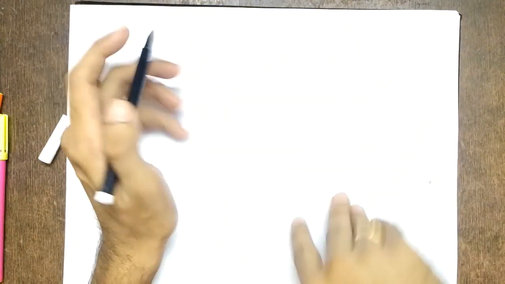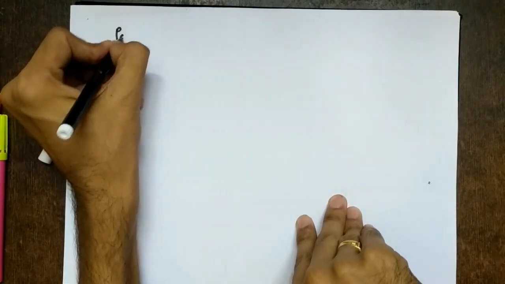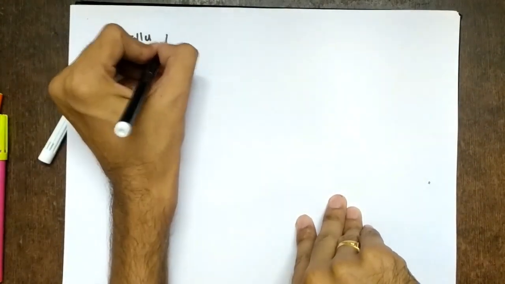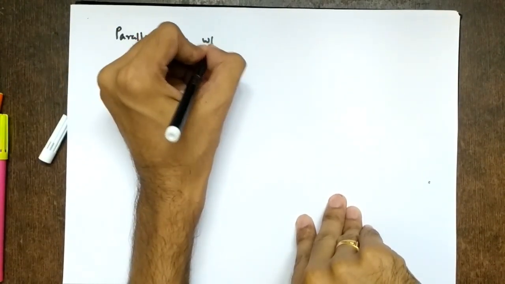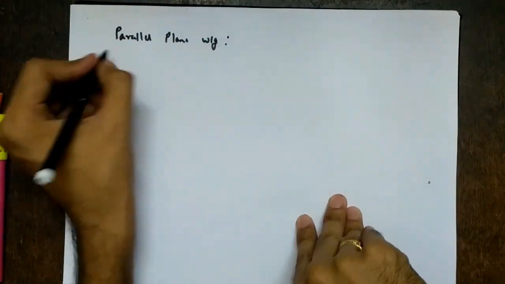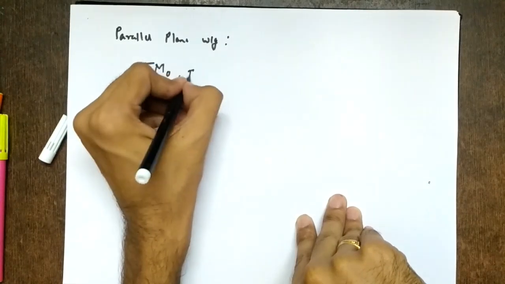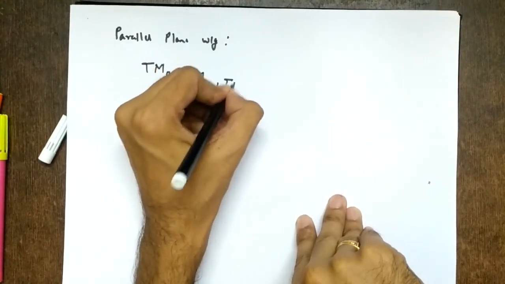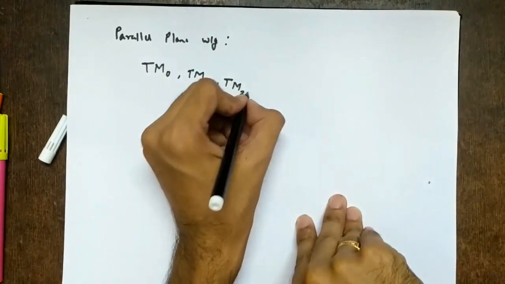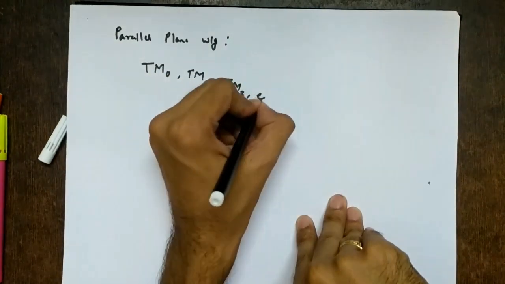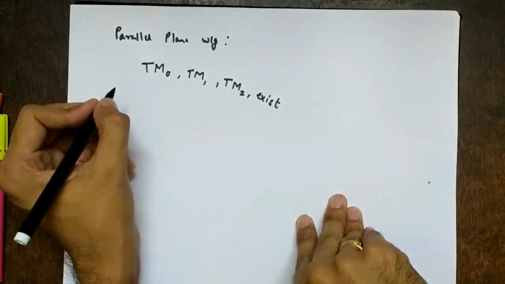Right? So what we saw, we started with the parallel plane waveguide. We saw that TM0, TM1, TM2, etc. exist, right?